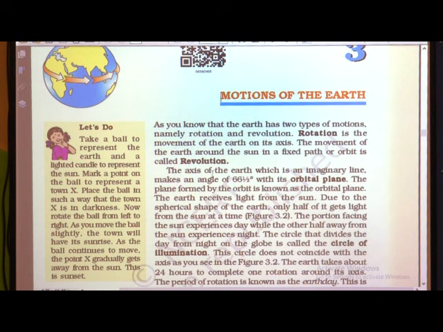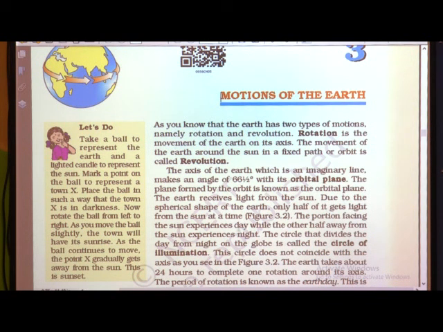Now the axis of the earth, which is an imaginary line, makes an angle of 66.5 degrees with its orbital plane. The plane formed by this orbit is known as the orbital plane. The earth receives the light from the sun.